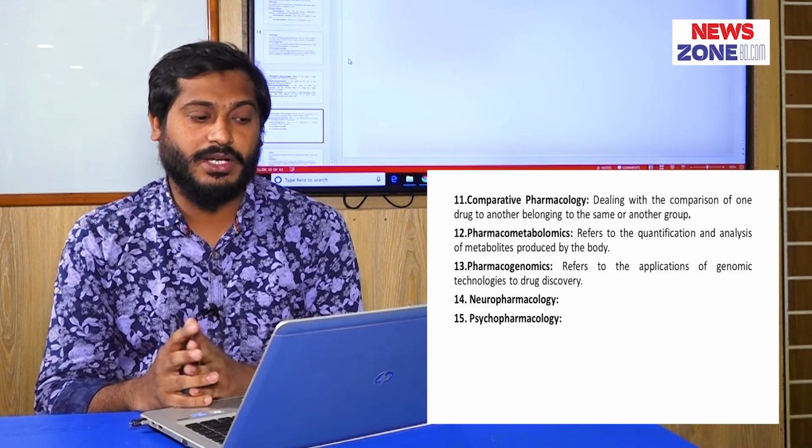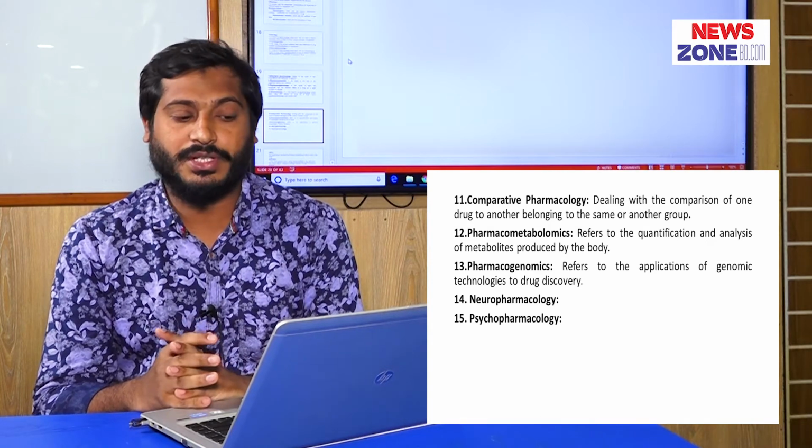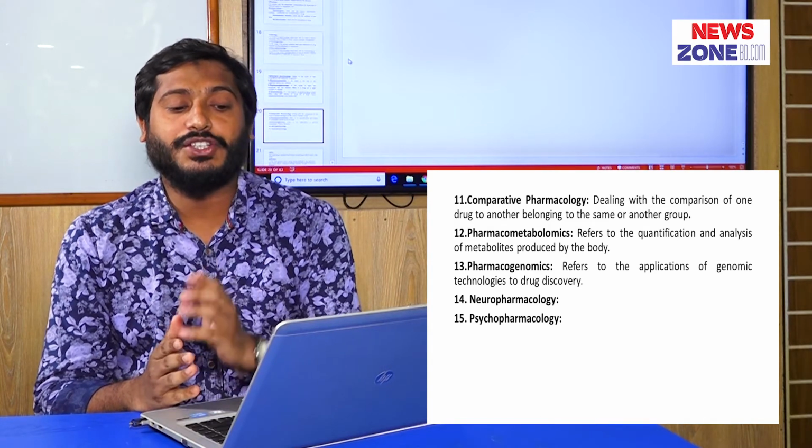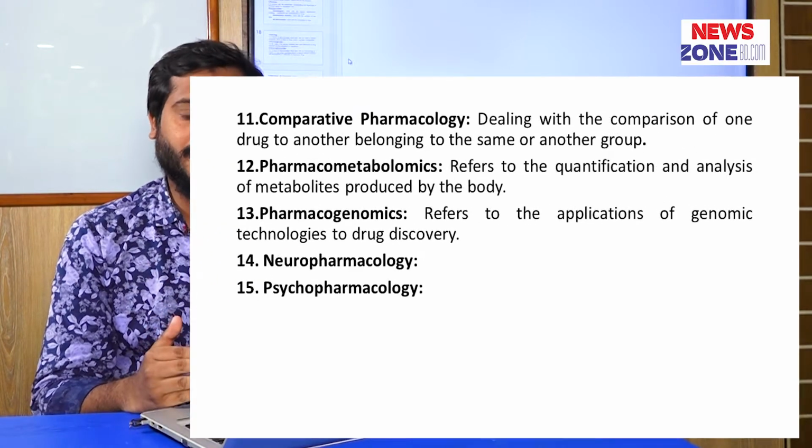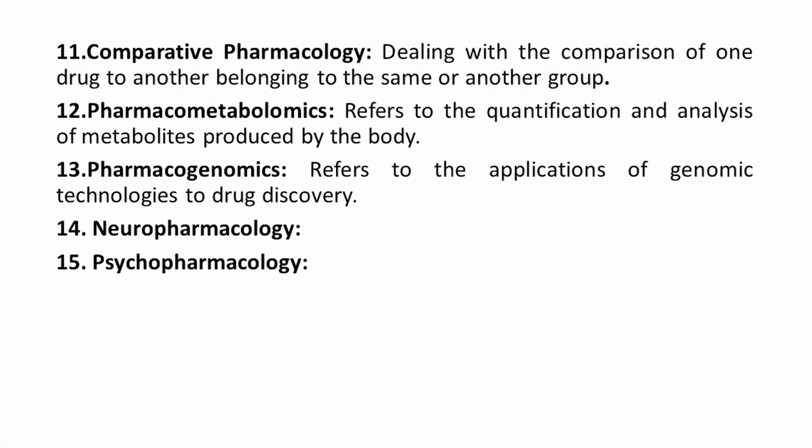Another definition is pharmacometabolomics, also called pharmacometabonomics, which refers to the quantification and analysis of metabolites produced by the body. And pharmacogenomics refers to the application of genomic technology to discover new drugs. This is called pharmacogenomics. Another definition is neuropharmacology, which means how a drug affects the nervous system of the patient. Psychopharmacology means the behavioral pharmacology that affects the behavior of the patient.